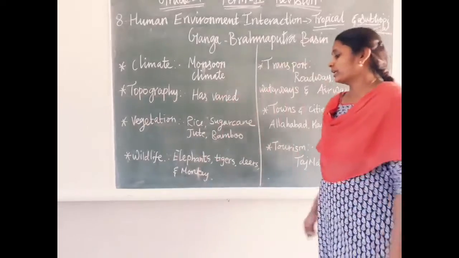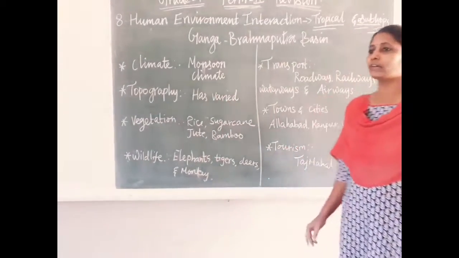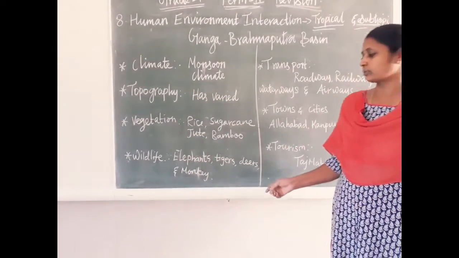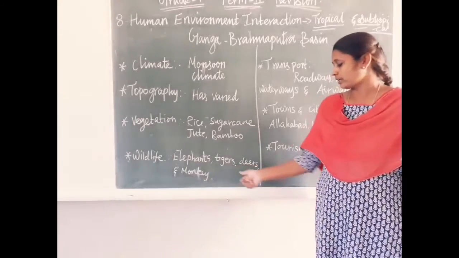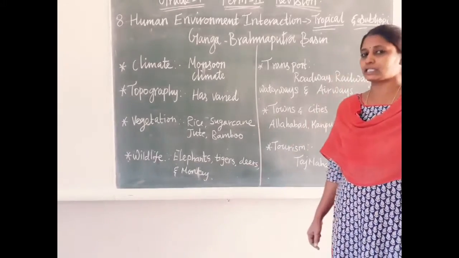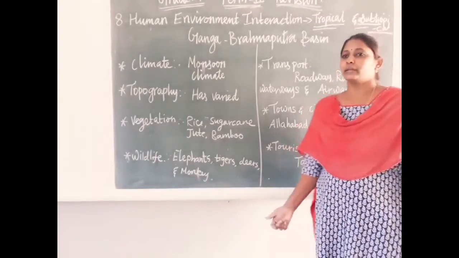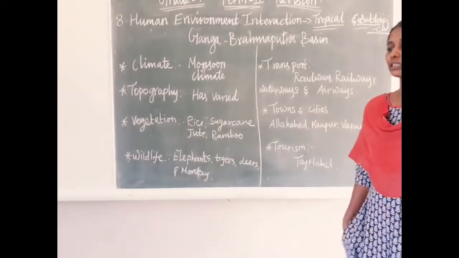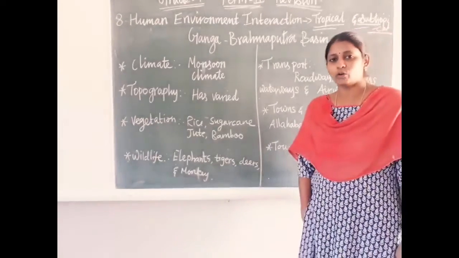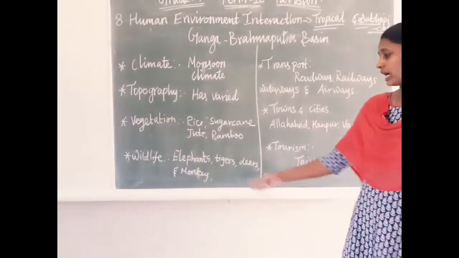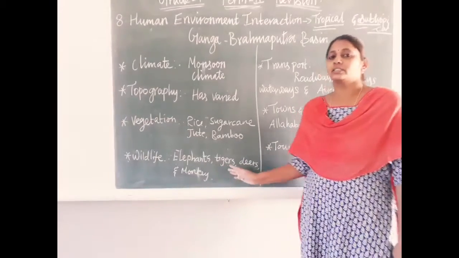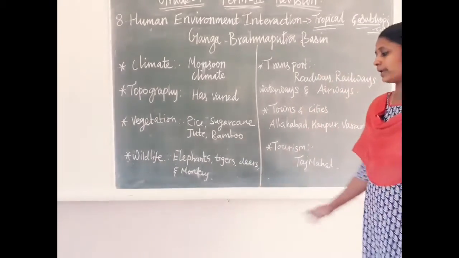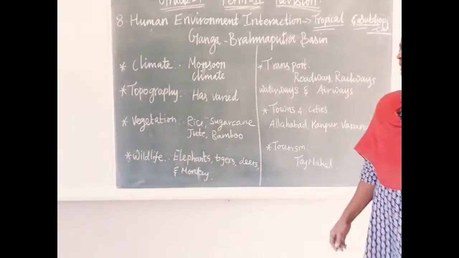Next is wildlife. What wildlife can we see in this region? Elephant, tiger, deer and monkeys. In Assam, Arunachal Pradesh and so on, we have forest. In that forest we can see elephants, tigers and deer in large numbers. In the plain area we can see many monkeys.